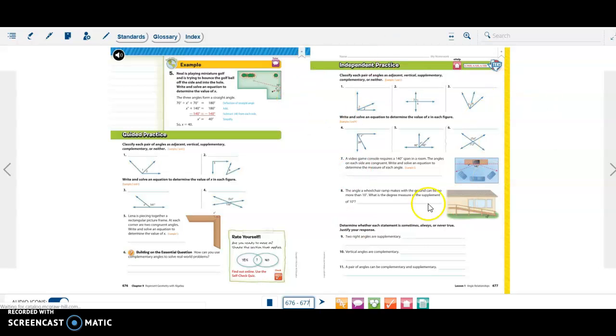Again, you could work on it on a separate sheet of paper or however your teacher instructed you. But this is the way you go into your math workbook, okay?